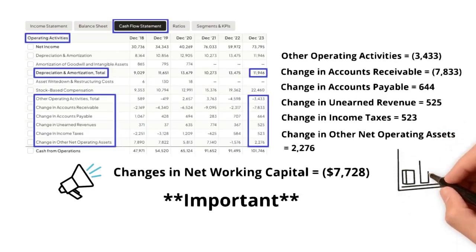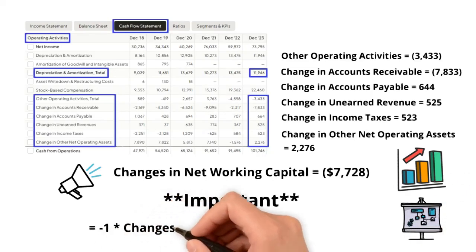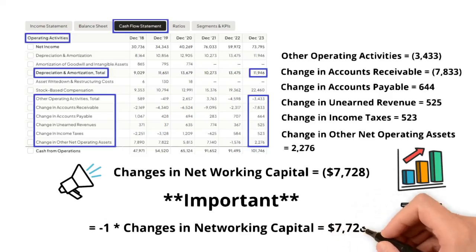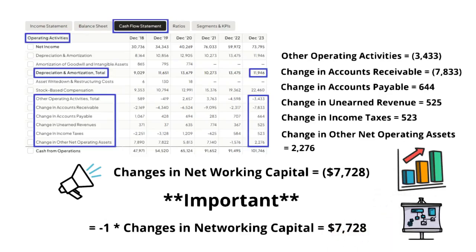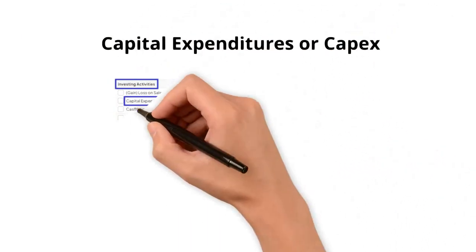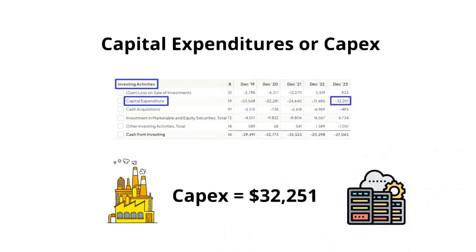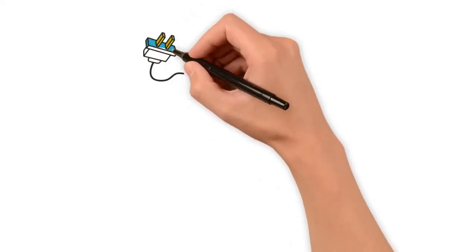If a company has a positive change in working capital, especially over multi-year periods, this means that the company generally doesn't have to invest cash flows into working capital to grow, but instead receives cash flows on its working capital, sort of like a free float. So investments in working capital equals -1 times changes in working capital. Thus, the changes in net working capital in this case equals a positive $7,278 million. And from the investing section of the cash flow statement, we have CapEx, or capital expenditures.